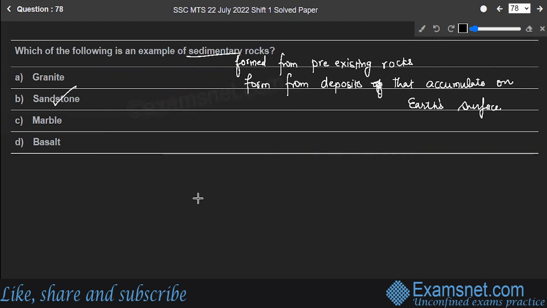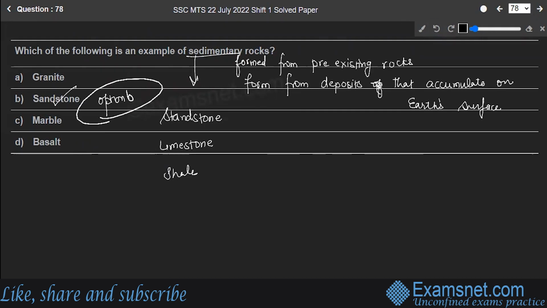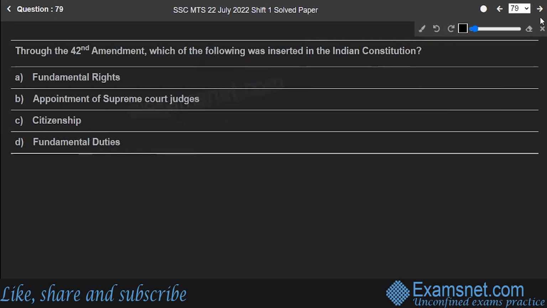Common sedimentary rocks are sandstone, limestone, shale. These rocks often start as sediments carried in rivers and deposited in lakes and oceans. When buried, these sediments lose water and become cemented to form rocks. Option B, sandstone, is a sedimentary rock, an answer to our question. Hope you are clear.